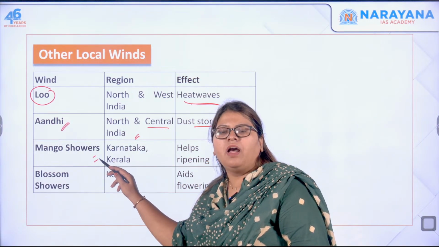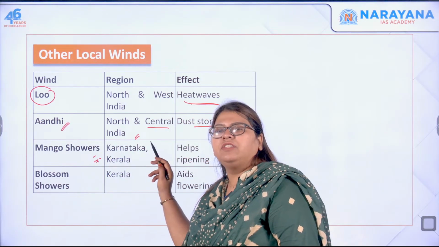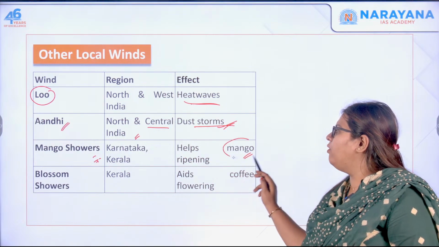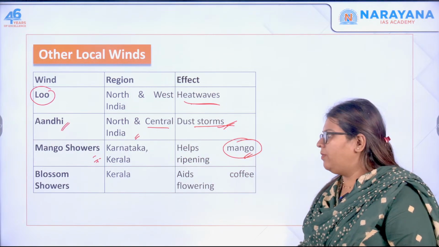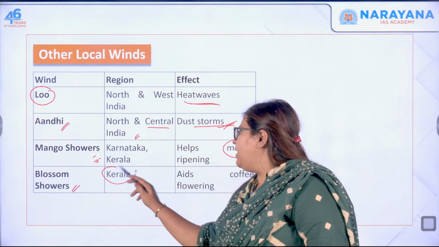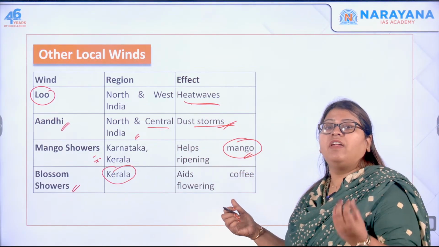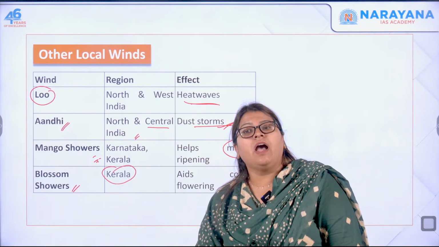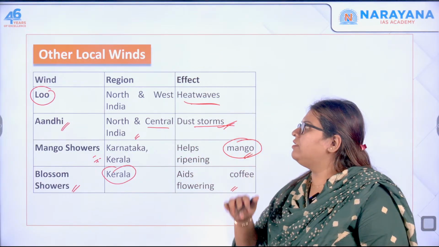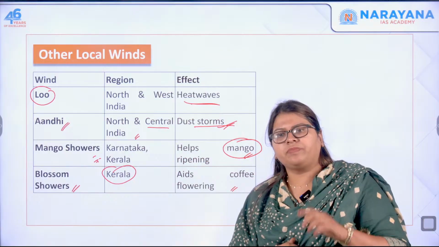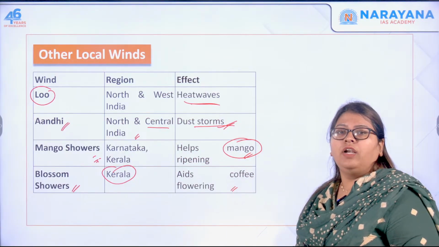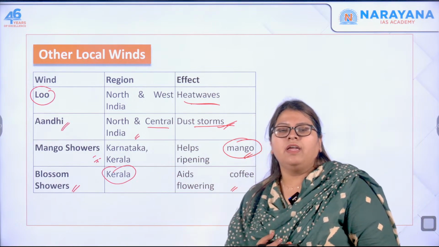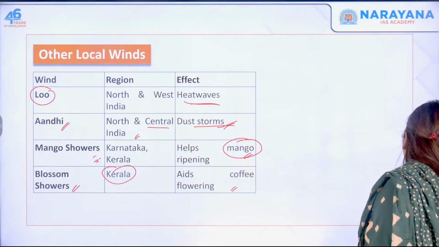Already a question has been asked in the UPSC examination on the states of Kerala and Karnataka, and this helps in the ripening of the mango fruit. That's why it's called mango shower. And next one is blossom shower in Kerala. This aids in flowering of the coffee plantation. So that is why it's called blossom showers. Andi is in north as well as central India. Lu is in north as well as West India. Blossom showers in Kerala and mango showers in Karnataka as well as Kerala. So these are other local winds.